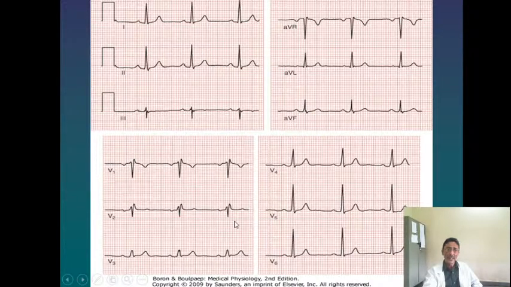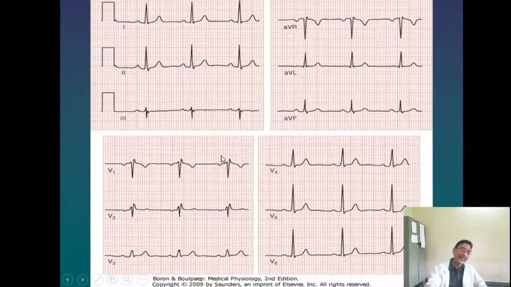You will find that as you go from V1 to V6, there is a gradual increase in the height of the R wave and a gradual decrease in the height of the S wave. And here you will find the T wave. This is the ST segment. These are all normal records of an ECG.